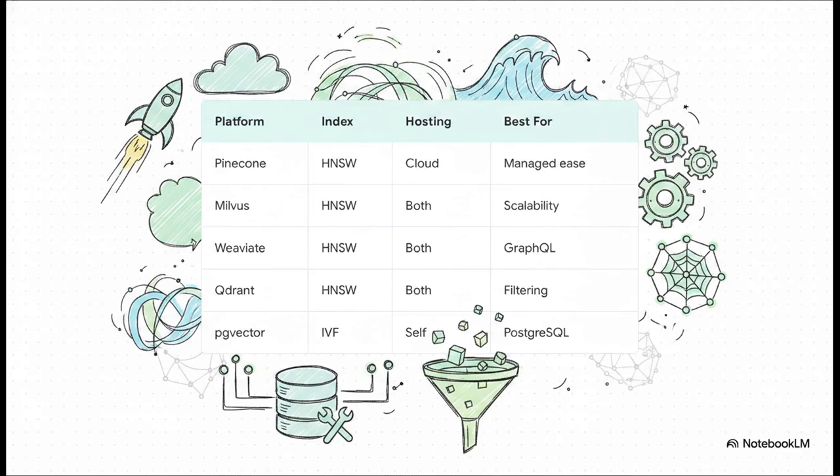Now, what's really interesting here is that because this tech is so wildly powerful, a whole industry has sprung up to commercialize it. Let's look at a few of the leading vector databases making this all possible. You've got Pinecone, which offers a fully managed cloud experience, perfect if you need rapid deployment. Milvus, on the other hand, is built for maximum throughput with a really unique storage-compute separation, making it just ideal for massive enterprise scaling. Then there's Weaviate, providing a native GraphQL interface for schema-driven design, while Qdrant excels at advanced metadata filtering. And for those who just want to extend their existing infrastructure, PG Vector plugs right into PostgreSQL. There's no single dominant platform here. The choice depends entirely on your specific deployment needs.